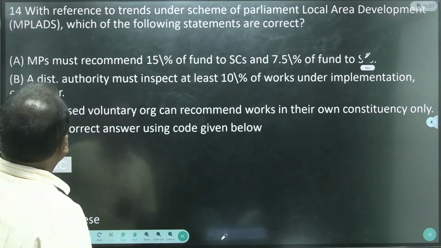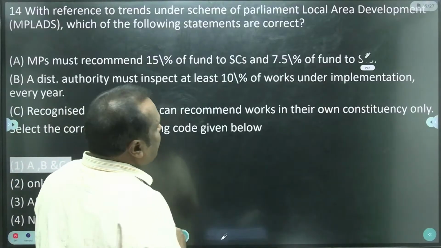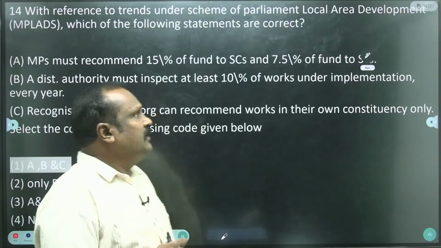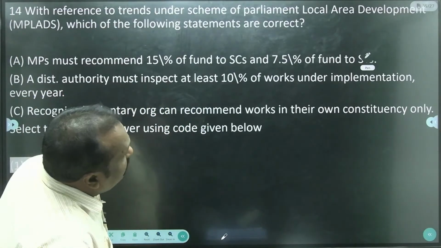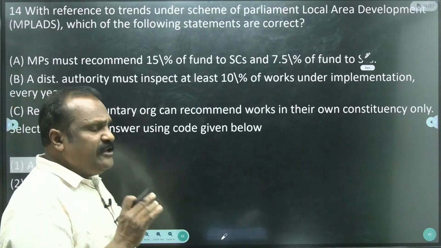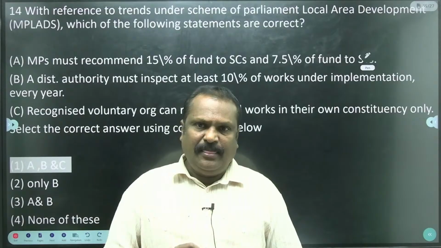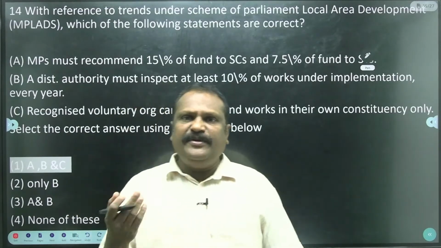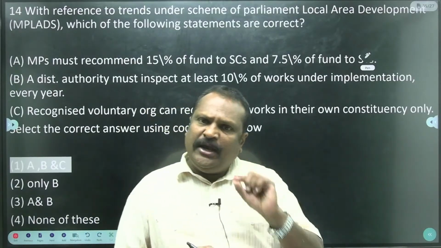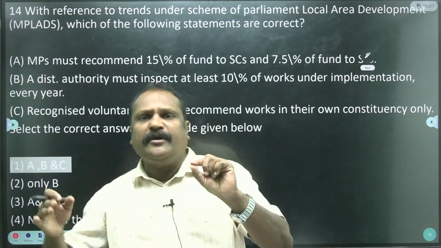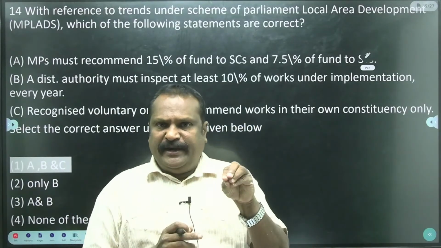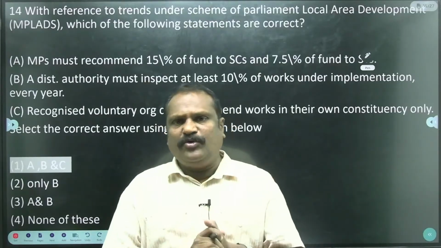Then come to the MPLADS. Which statement is correct regarding the MPLADS? Member of Parliament Local Area Development Scheme. Generally, this scheme is introduced by the central government. There are more than 500 MPs, and each MP gets 5 crores from the central government for the development of his constituency. So for a 5 year period, 5 into 5, 25 crores is allotted.